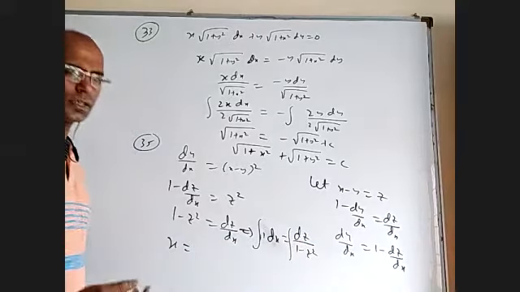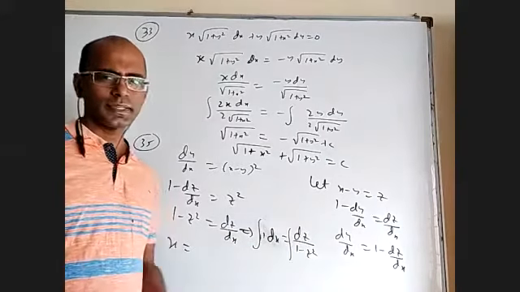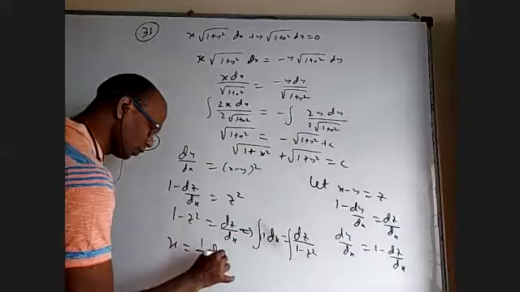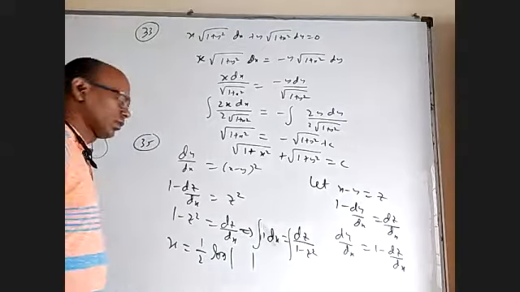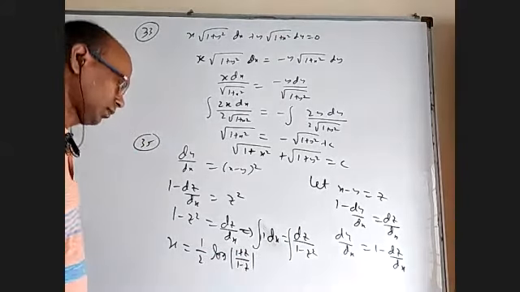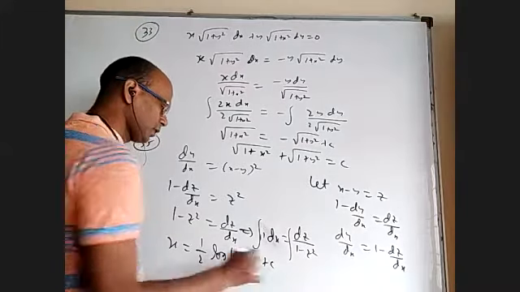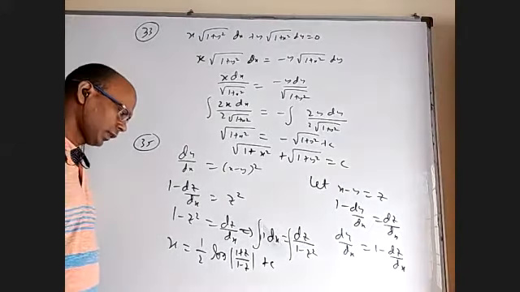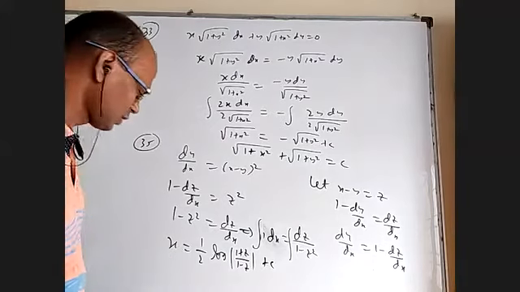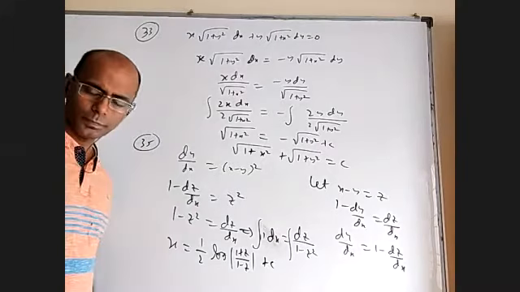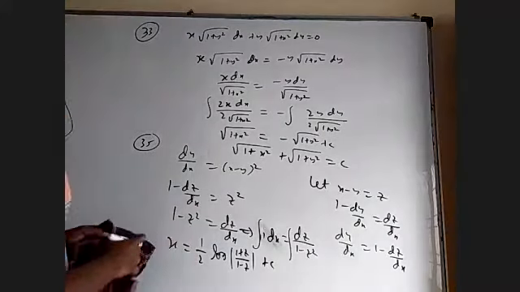For this, what is the formula for 1 by 1 minus x square? It is 1 by 2a log mod, we have that. So 1 by 2 log mod, 1 plus z by 1 minus z, plus c. Now in the place of z, you can write x minus y back. Of course, the answer may not be like this because they might have brought 2 here and then written it as e power and things like that. We'll write that. 33.